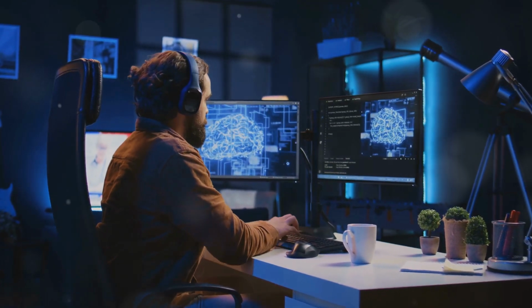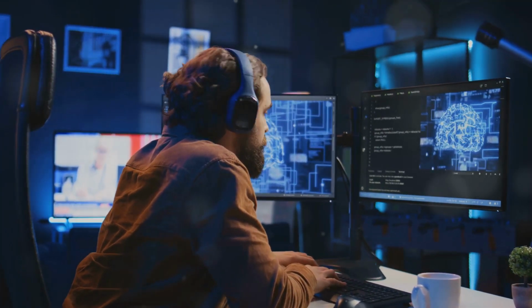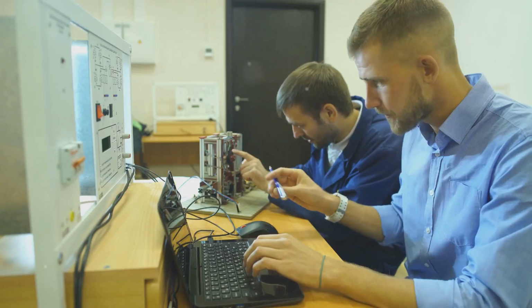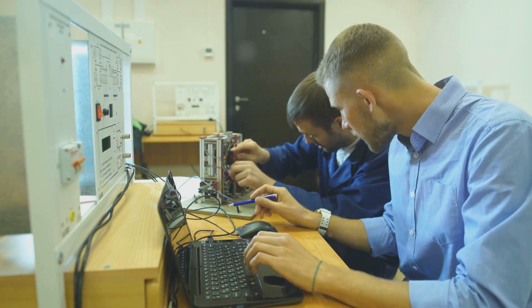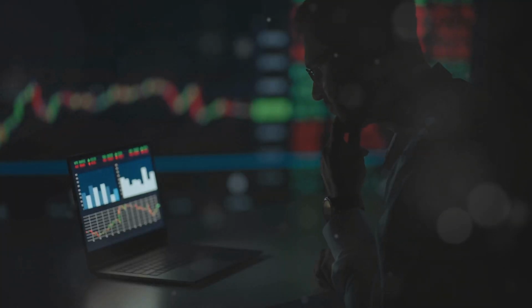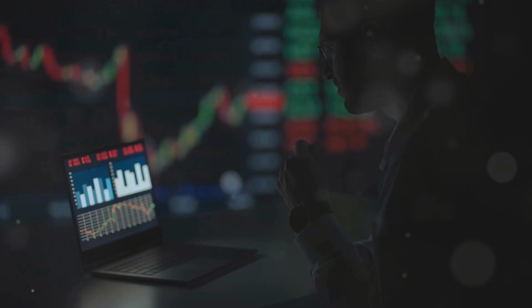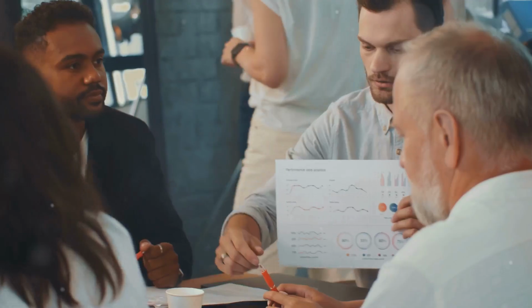The field is constantly evolving, and your ability to adapt, grow, and innovate will determine your success in this exciting domain. Don't be afraid to get your hands dirty, to dive into real-world projects, and to learn from your mistakes. The most valuable lessons often come from the challenges you overcome and the insights you gain from hands-on experience.